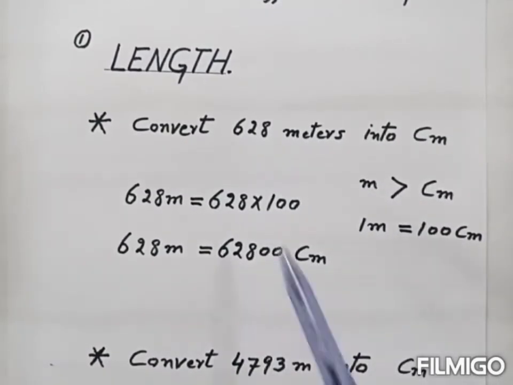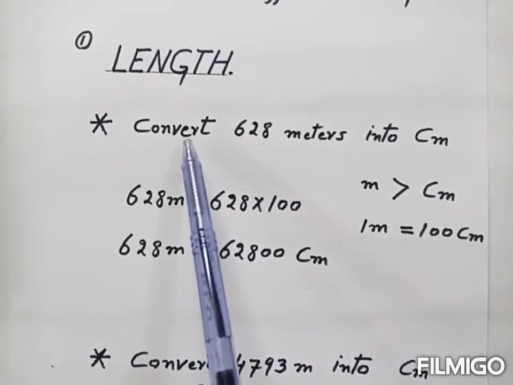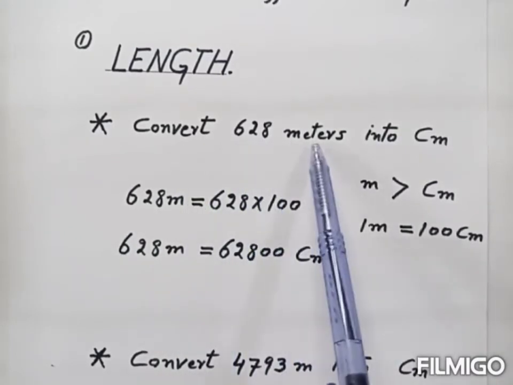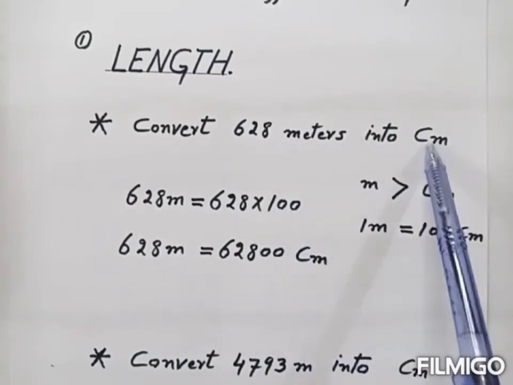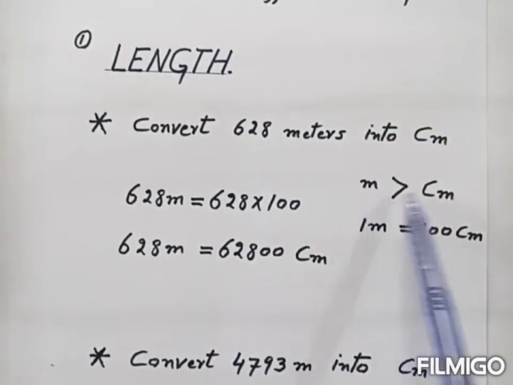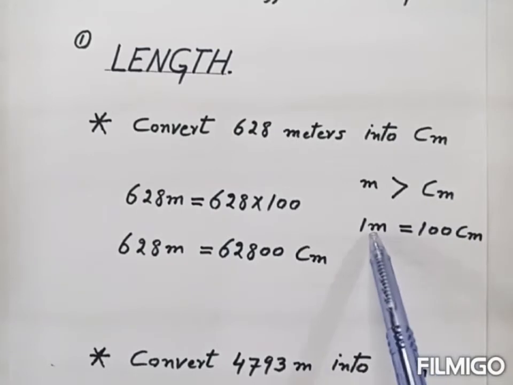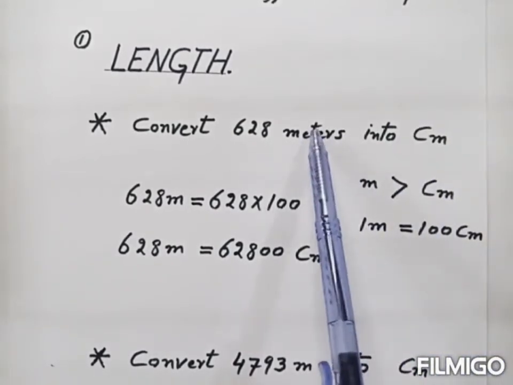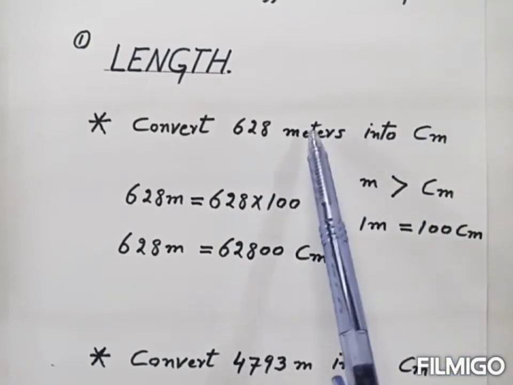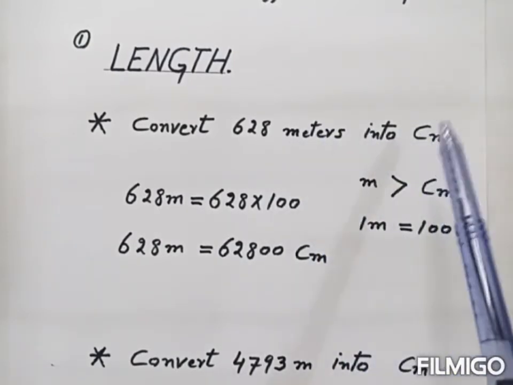First we convert the units of length. For example, convert 628 meter into centimeter. We are going to convert meter into centimeter. Now meter is big unit and centimeter is small unit. 1 meter is equal to 100 centimeter. Now here we convert big unit into small unit. And when we convert big unit into small unit, then we multiply.